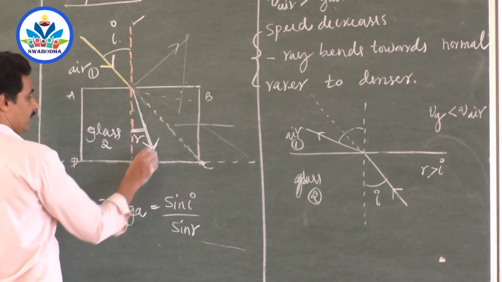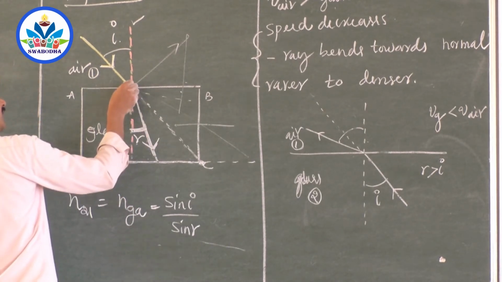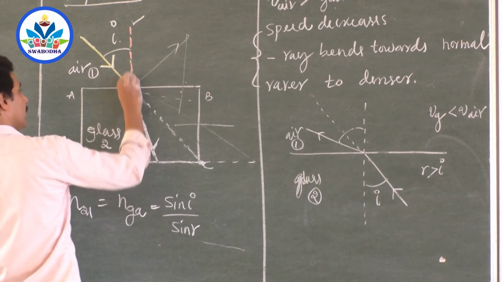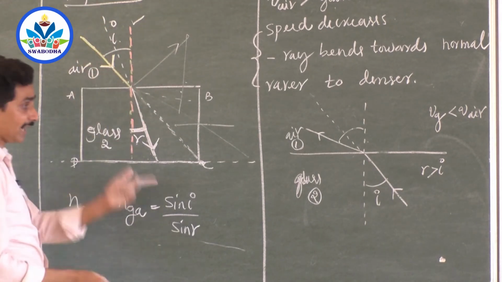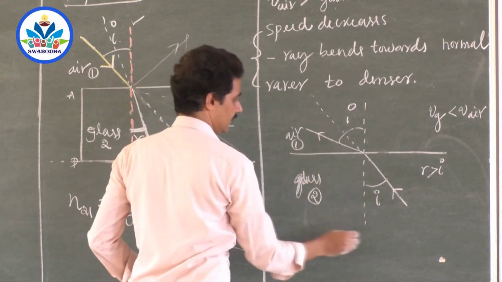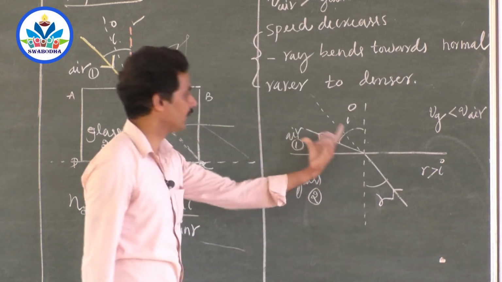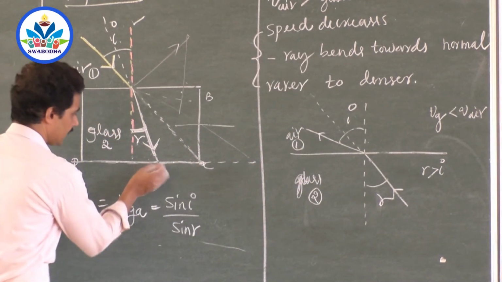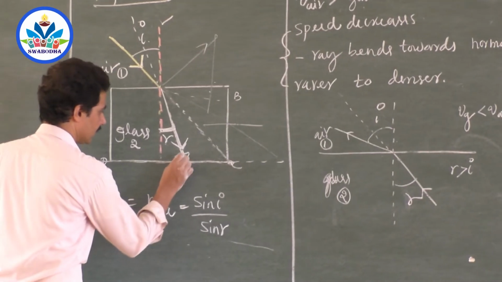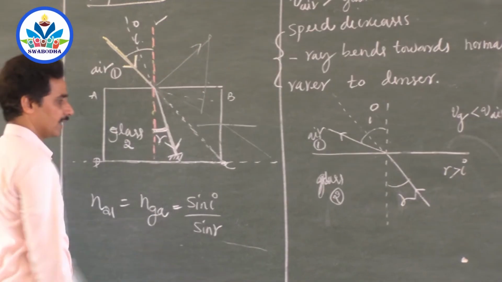So I will take a ray of light, put it at the angle of incidence R, let it undergo refraction, and bend away from the normal, because this is the original direction, at an angle of refraction I. So if this is I and this is R, the angle of incidence is R, the angle of refraction is I. Same diagram reversed. If I take a small mirror and put it here, the ray of light returns back and moves like this. Now this becomes I, this becomes R.